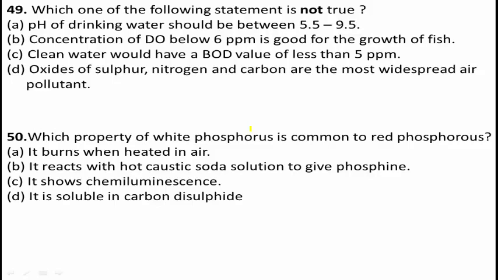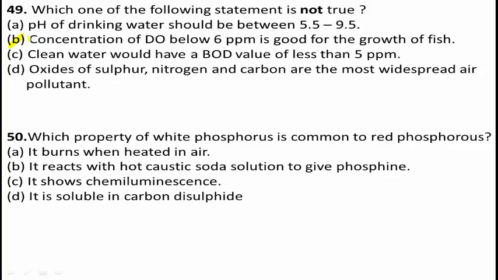Hence statement B, which says the concentration of dissolved oxygen below 6 ppm is good for the growth of fish, is wrong, because the growth of fishes gets hindered if the concentration of dissolved oxygen is below 6 ppm. Therefore, option B is one of the not true statements. It is a false statement. Therefore, option B is the right answer.